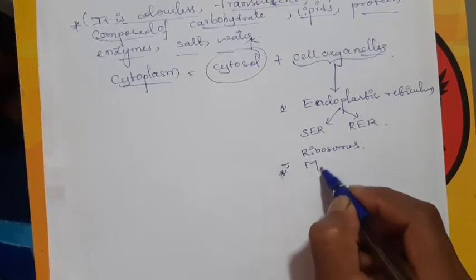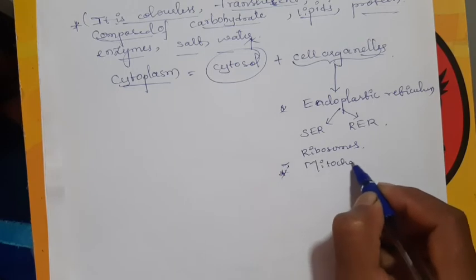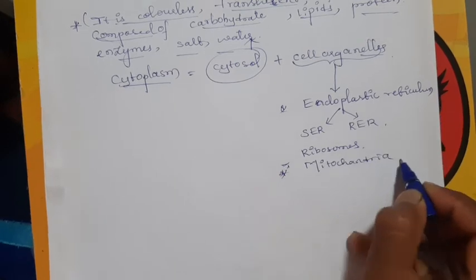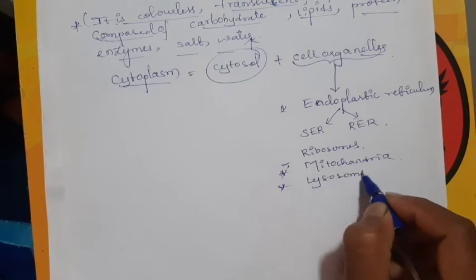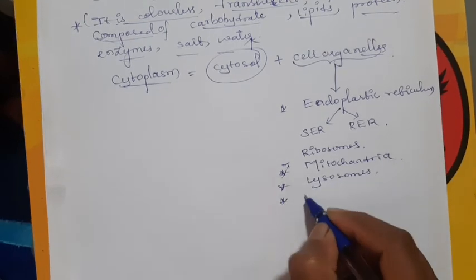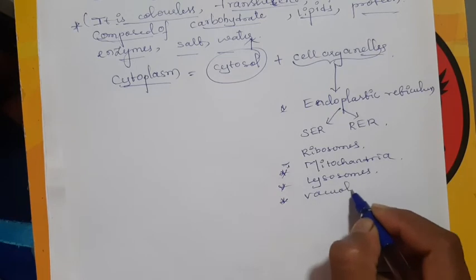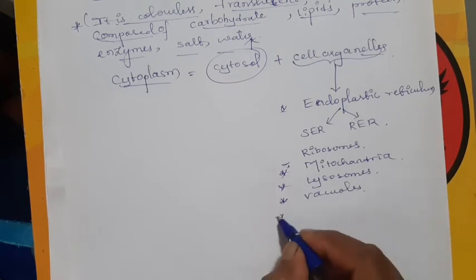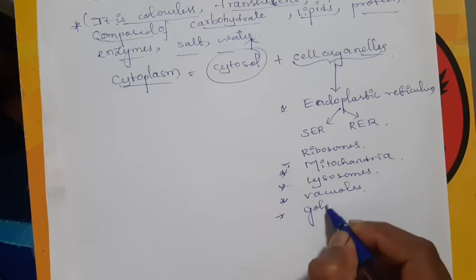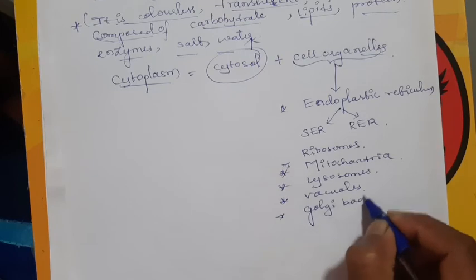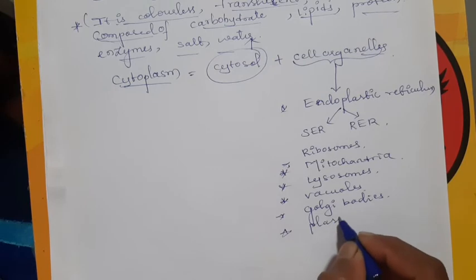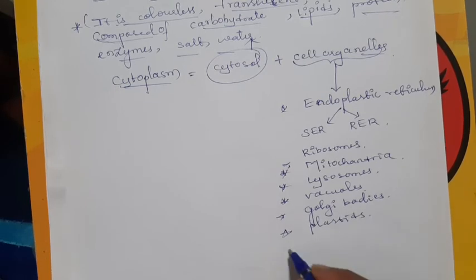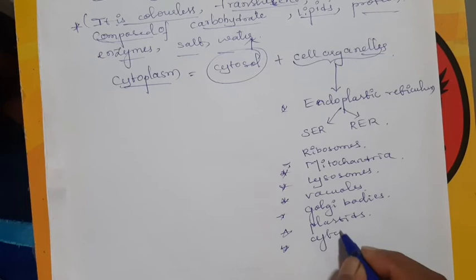Next, mitochondria, lysosomes, vacuoles, Golgi bodies, plastids, cytoskeleton.